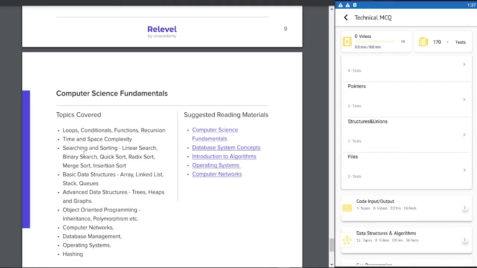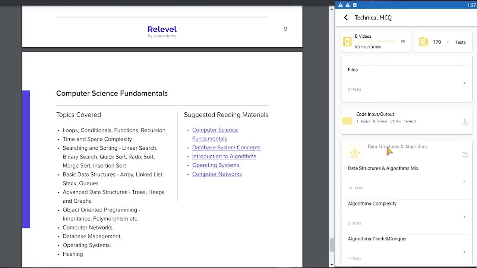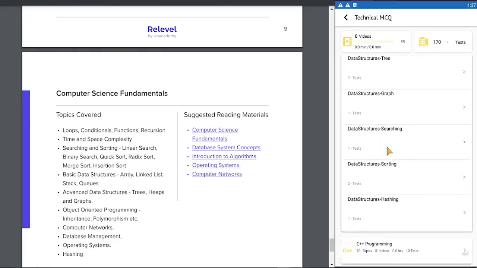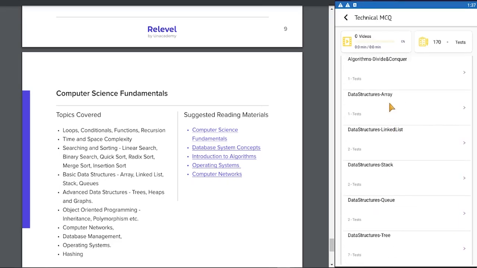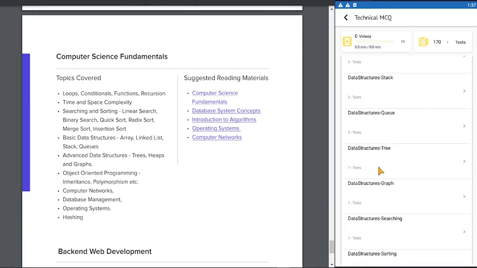Next, on the syllabus we have searching and sorting. That would come under data structures. So we have searching, sorting. Then we have basic data structures: array, linked list, stack, queues. Now we see trees, heaps, and graphs. So on the LearnZilla app we have trees and graphs.